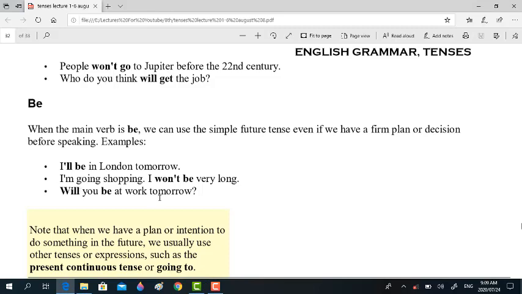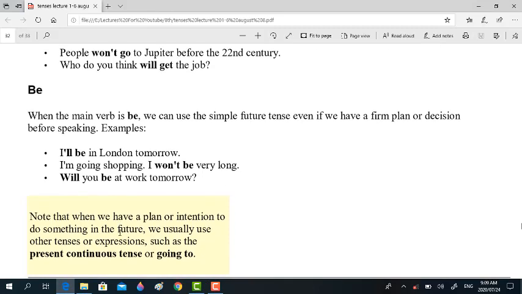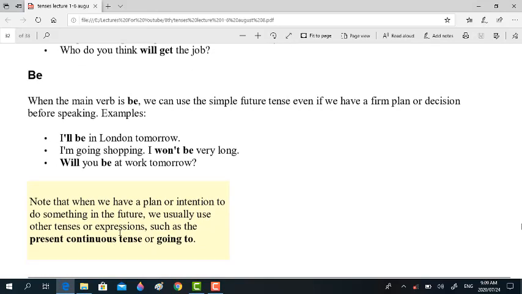Here is another example. Will you be at work tomorrow? Okay, in case the verb is be, you can use the simple future tense even if you have a firm plan. Note that when we have a plan or intention to do something in the future, we usually use other tenses or expressions such as present continuous tense or going to, as I have mentioned earlier in the example.